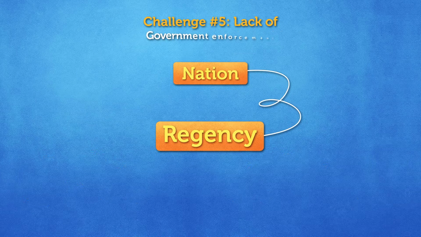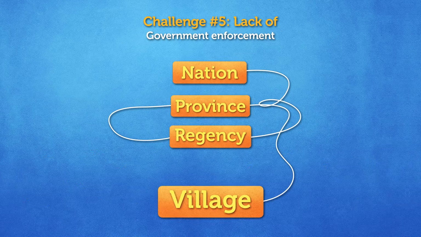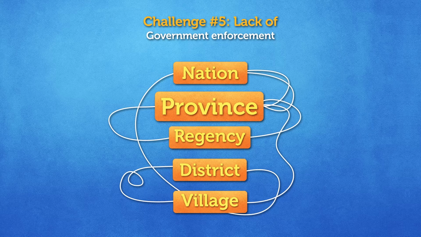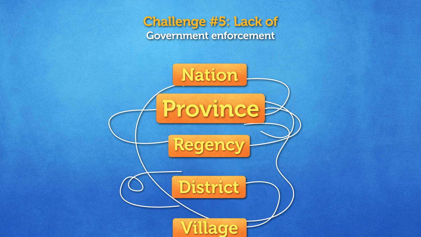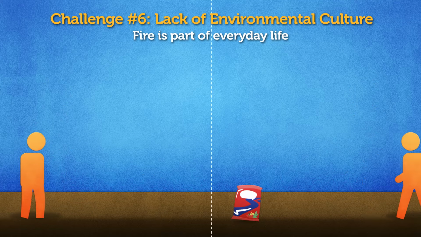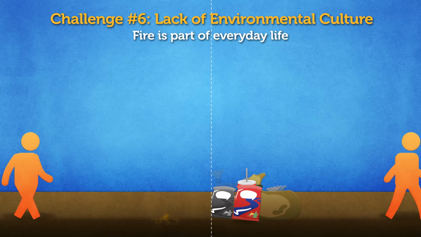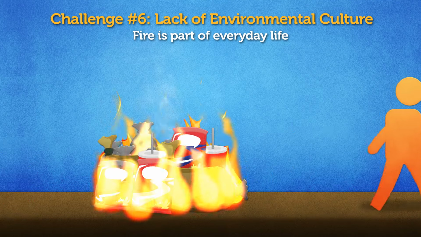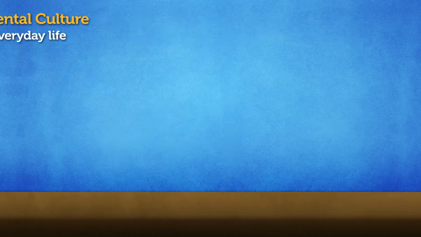Challenge 5. Lack of government enforcement starts because the Indonesian government is divided into 5 levels, and a lack of communication and cooperation results in poor law enforcement and sometimes corruption. Challenge 6. The levels of education in villages are low, and traditionally most waste was biodegradable, so waste management was simply burning, discarding or pushing into the river. But now with the advent of plastic products and packaging, waste is often burnt.